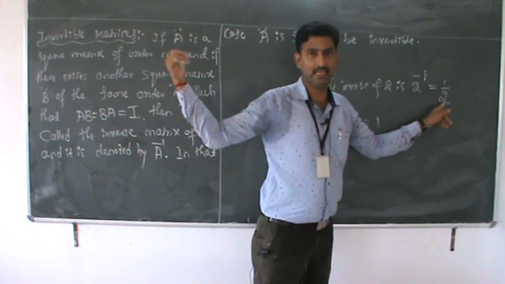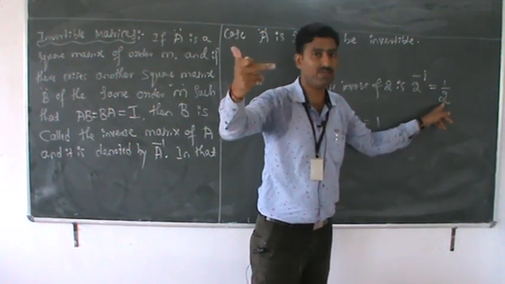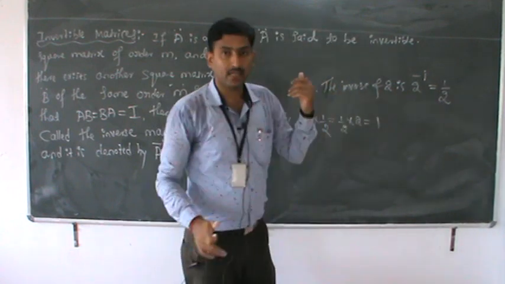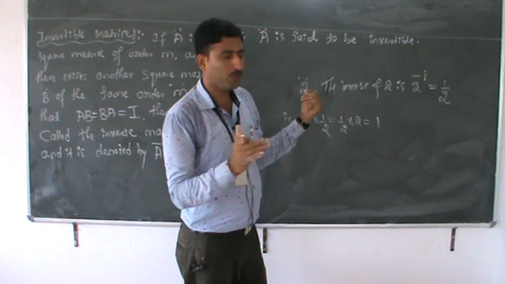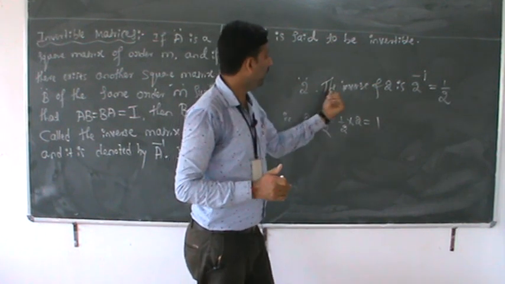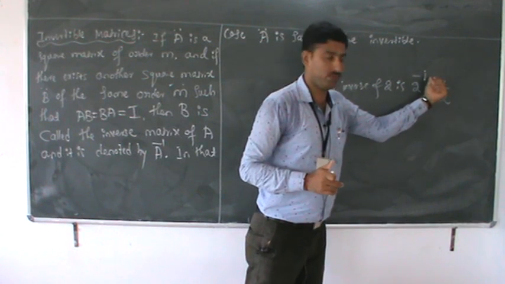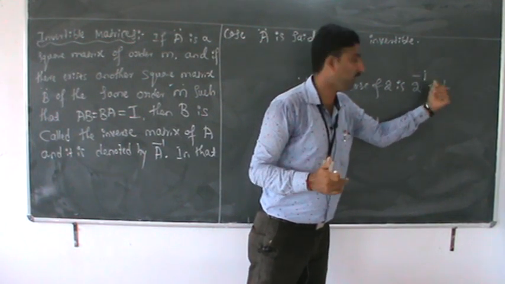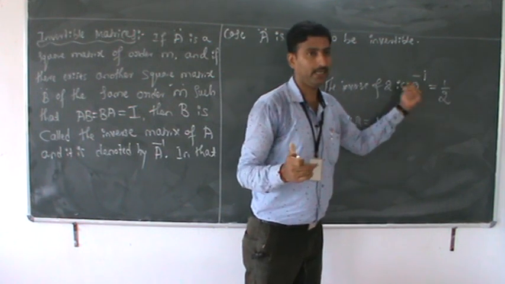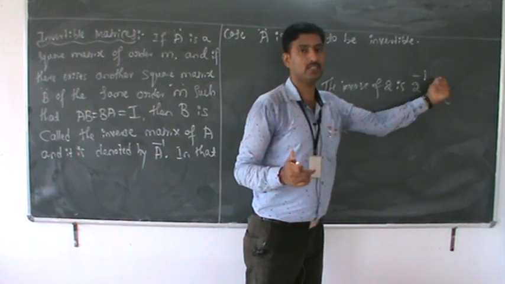In case of matrices, it is different. In case of matrices, the inverse should be different. But the concept of inverse, looking at the number 2, the inverse of 2 is 2 to the power minus 1. That can be written in the form 1 by 2. In Kannada we call it Viloma.